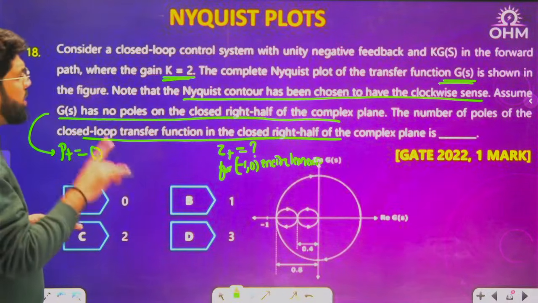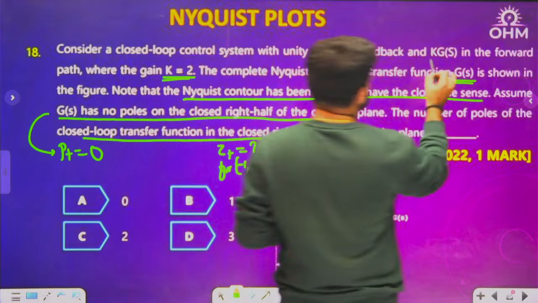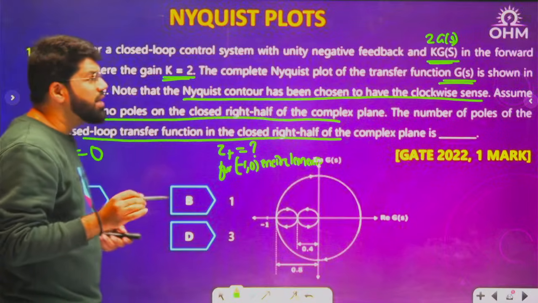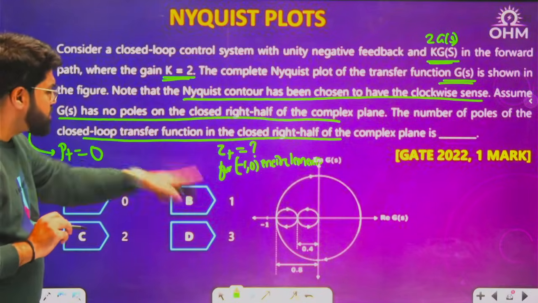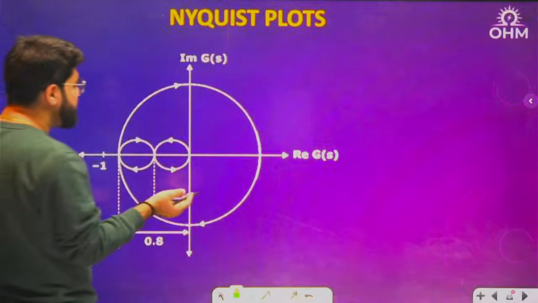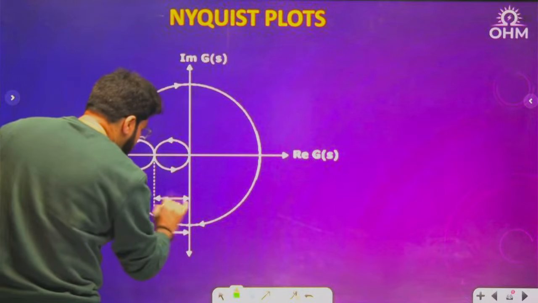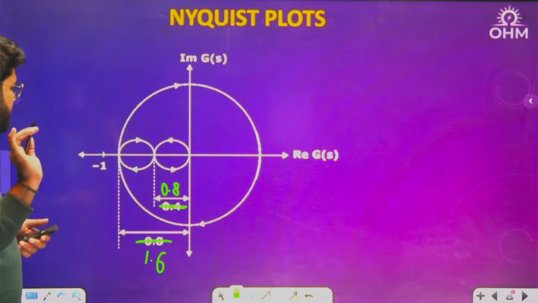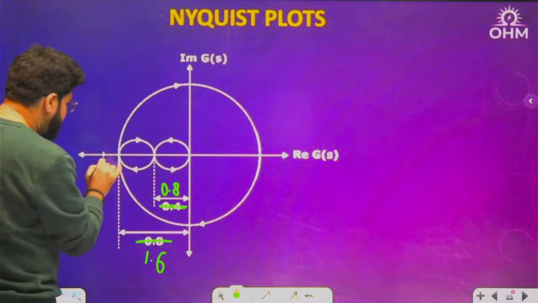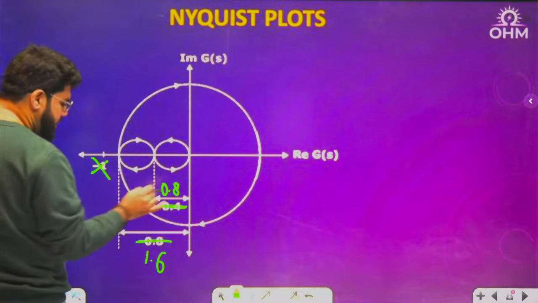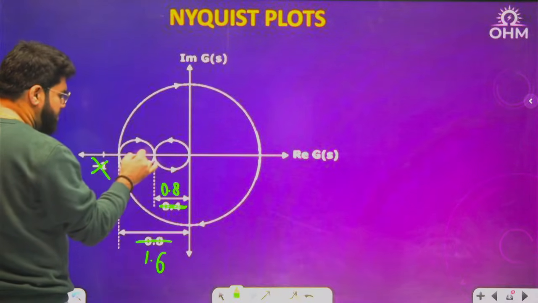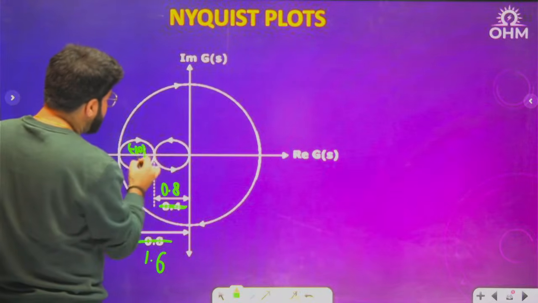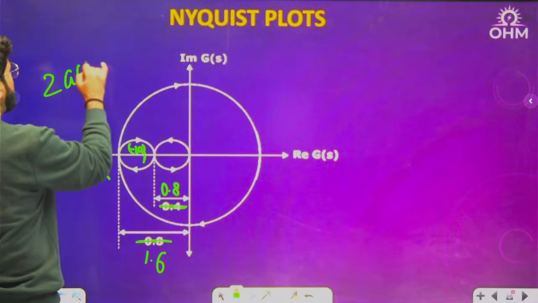Now, this is the Nyquist plot only for G(s), but the actual system will have KG(s) in the forward path where K is 2. So you have to consider the actual system, where the Nyquist plot has to be taken as the Nyquist plot of 2G(s). This is the Nyquist plot of only G(s). This is simple, 2G(s) means simply multiply by 2. So this 0.4 will be 0.8, and this 0.8 will be 1.6. Now, the fixed location minus 1 will be between this 0.8 and 1.6. This will be minus 1 comma 0 modified for 2G(s), so this has to be the Nyquist plot for 2G(s).